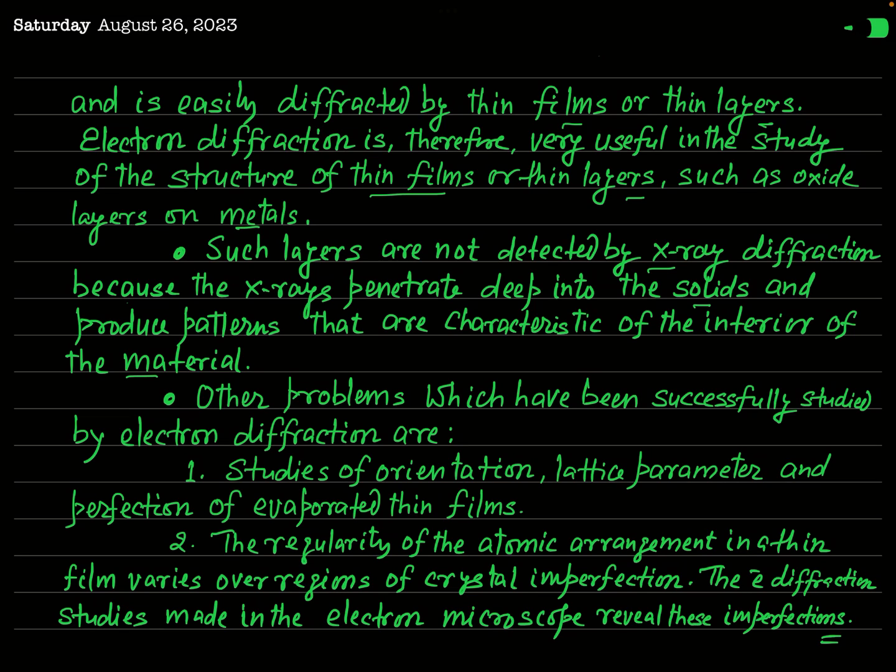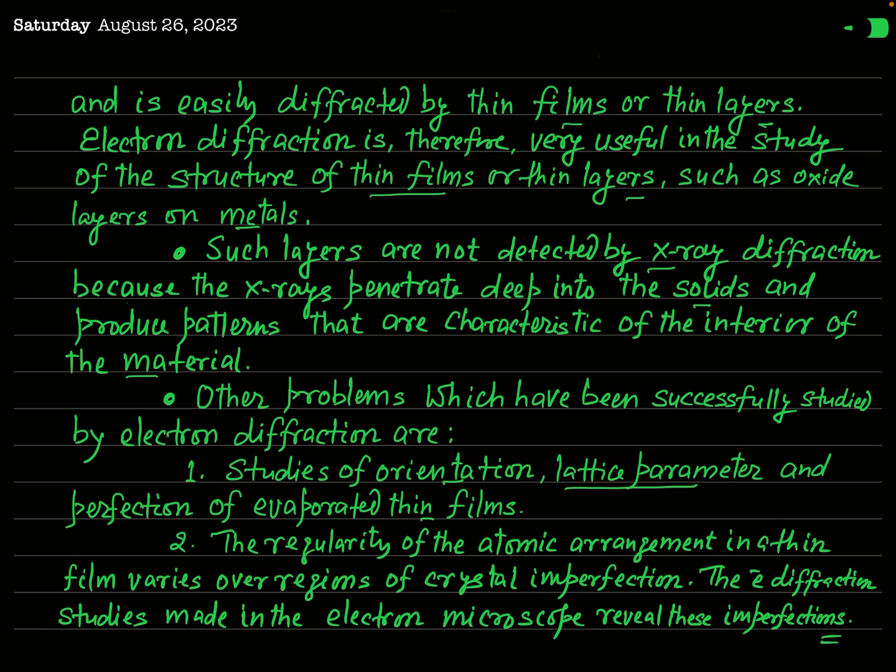Now I have marked here two very important problems for the study of which we use the diffraction of electrons. Okay, the first one is the study of orientation, lattice parameter, and perfection of evaporated thin films.